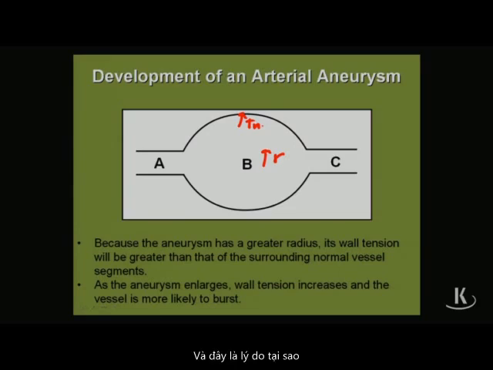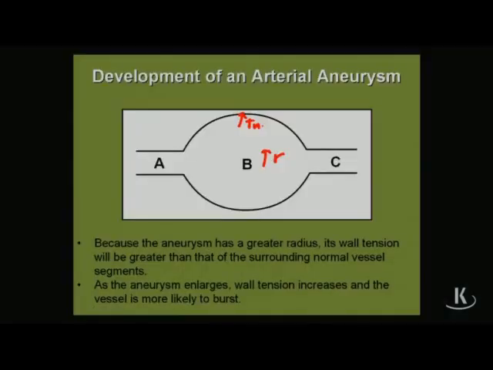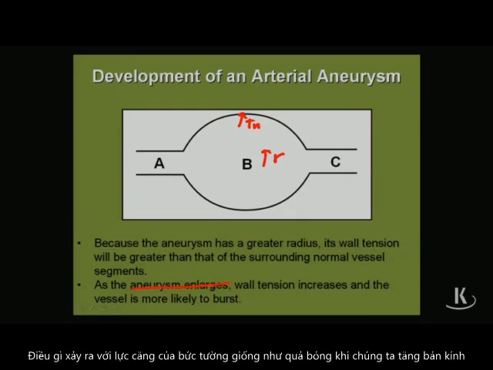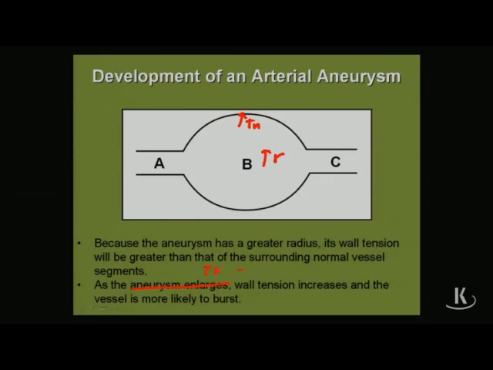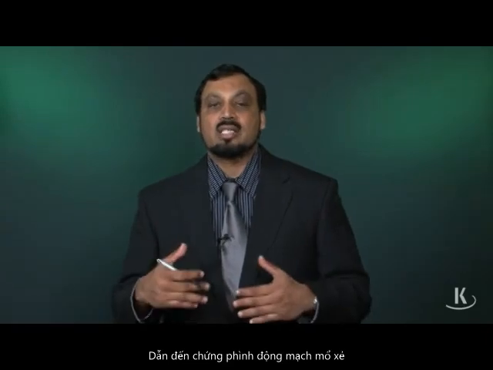And this is why the aorta predisposes to aneurysm more than any other vessel in the body. Now, as the aneurysm enlarges, what happens to the wall tension? Like the balloon, as we increase the radius, we are going to increase the wall tension. And this is why the aneurysm can dissect, leading to a dissecting aneurysm.